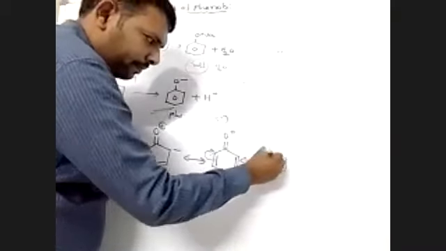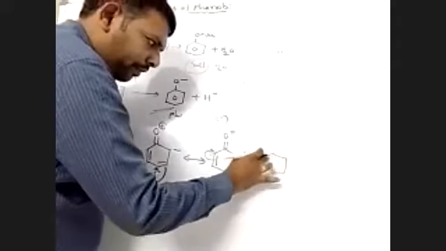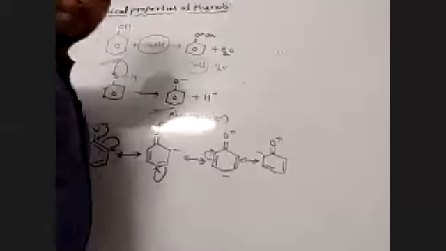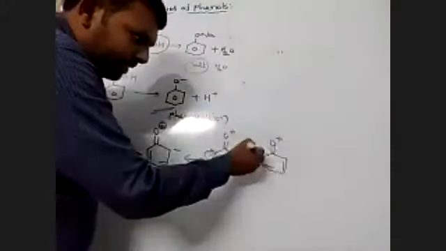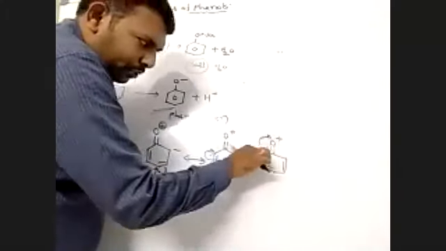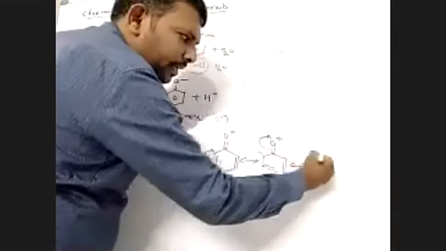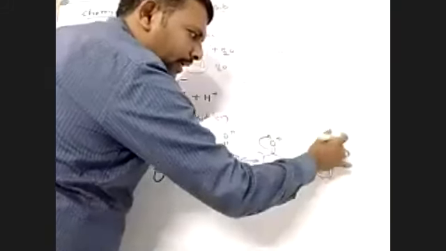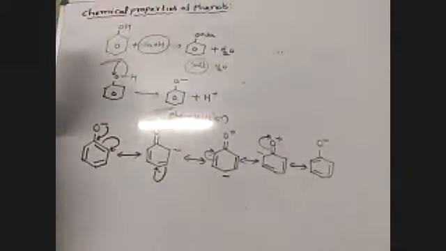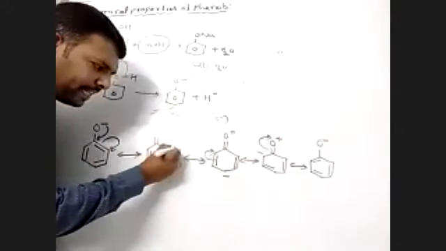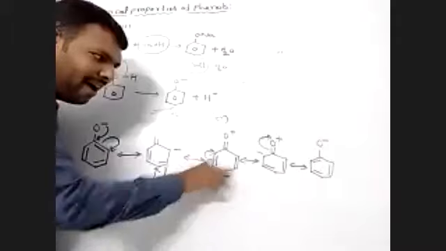Positive and negative, forming a double bond. These electrons shift towards this side. This is positive, negative, forming a double bond. These are the resonance structures. In these resonance structures, the electron density increases at the ortho, para, ortho positions.